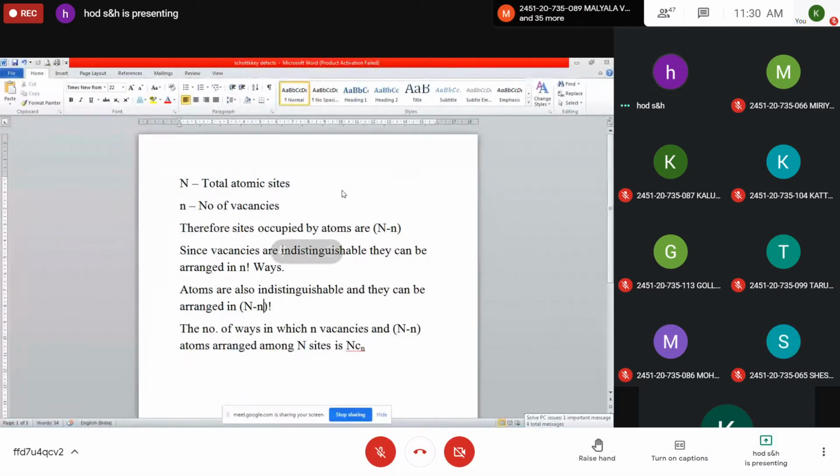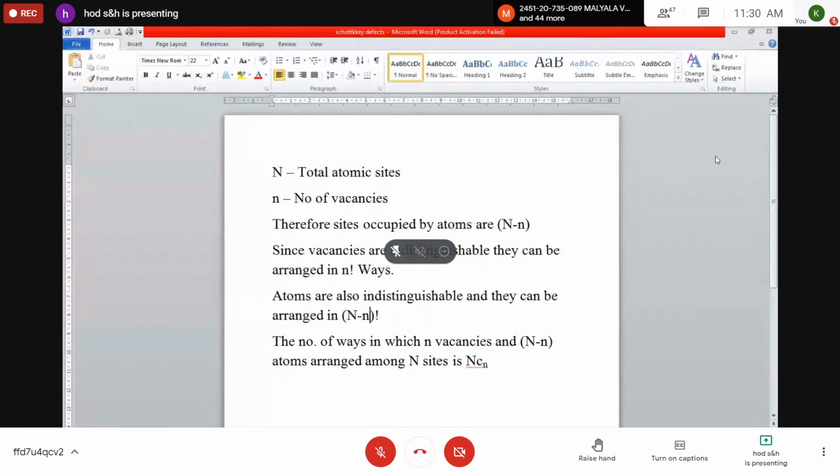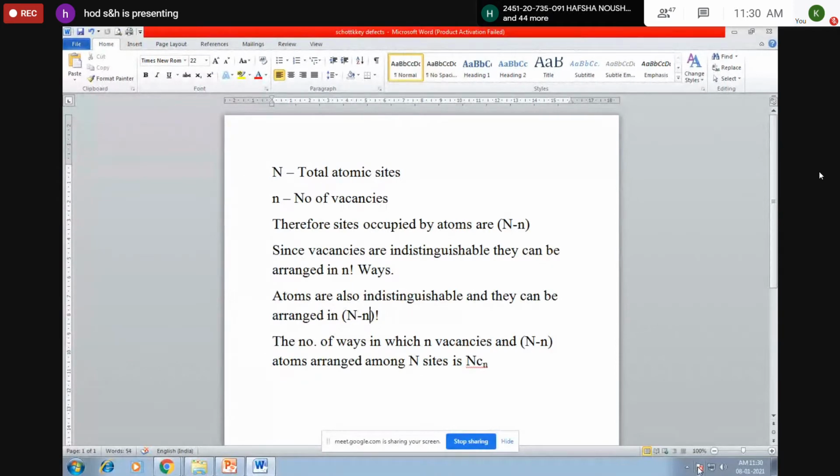So, sir, as I said, capital N is the total atomic sites present in a given metallic crystal, and the small n represents the number of vacancies. So, how many sites can be occupied by the atoms? Capital N is the total atomic sites and lattice points present. Among them there are small n vacancies. So, how many sites will be occupied? Capital N minus small n. Is it clear?